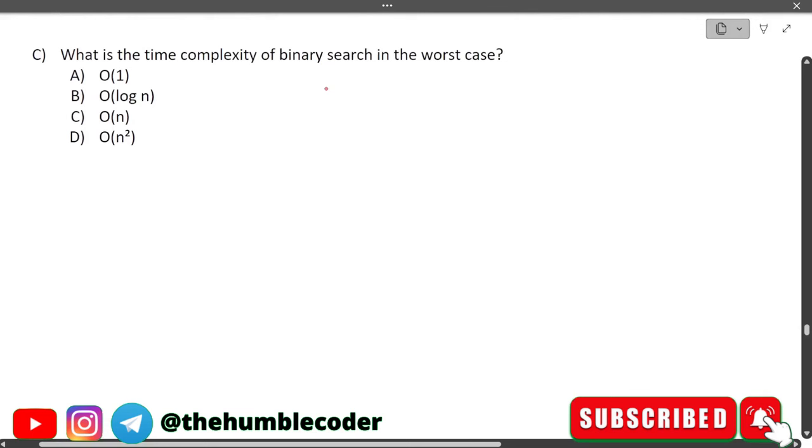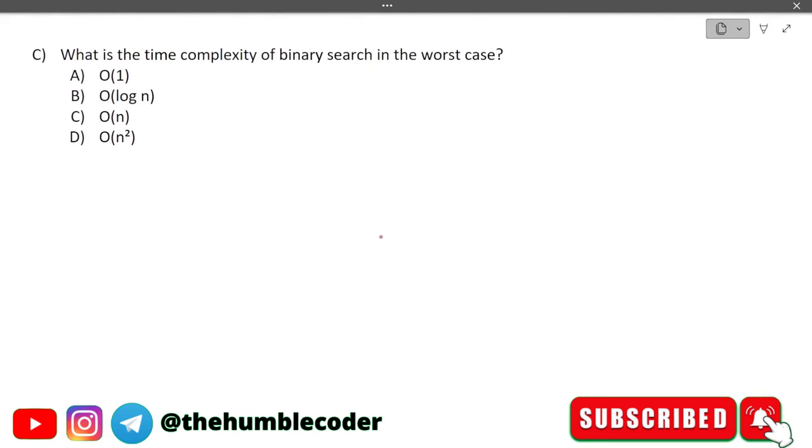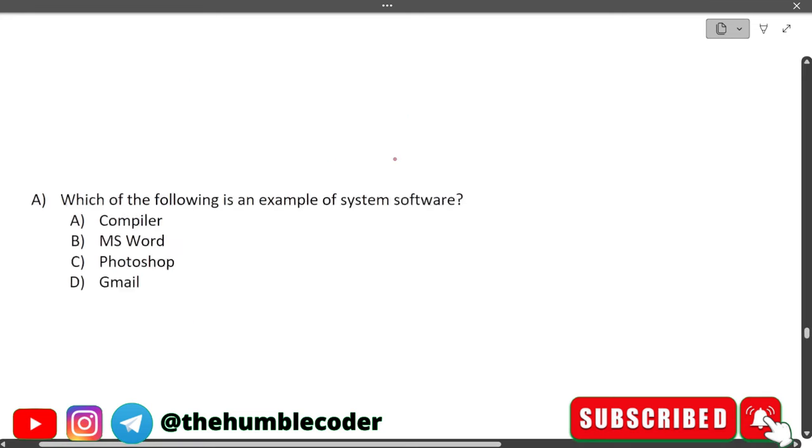What is the time complexity of binary search in the worst case? If you have worked on binary search, it is used for searching in sorted data. So the correct answer for this question is that in the worst case binary search takes big O of log n. So the correct answer is option B, which is big O of log n. Moving on to the next question.